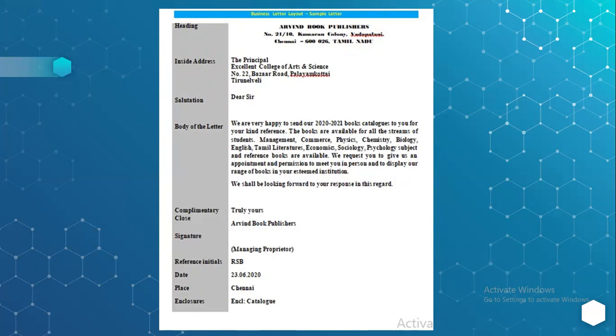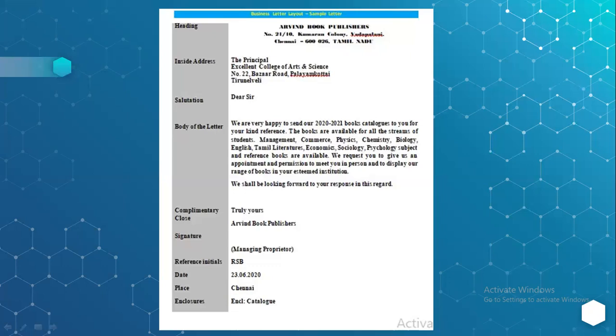Then the reference initials, who had drafted this, you can very well mention over here. For example, Mr. Mani has prepared this letter. Then you can mention the date and the place, from where and on what date you are sending it. And last, you can go for the enclosures.